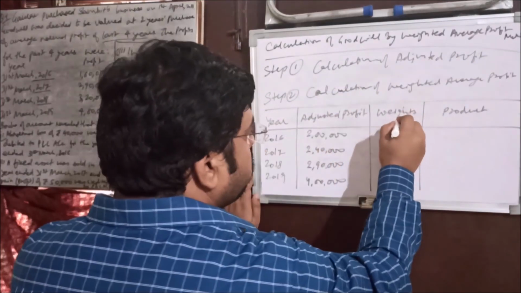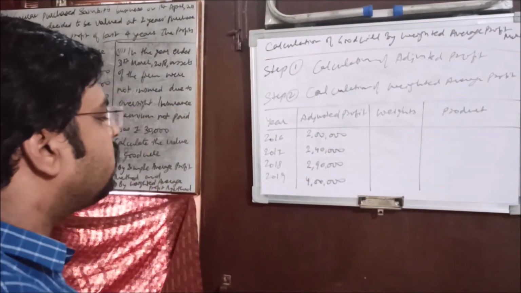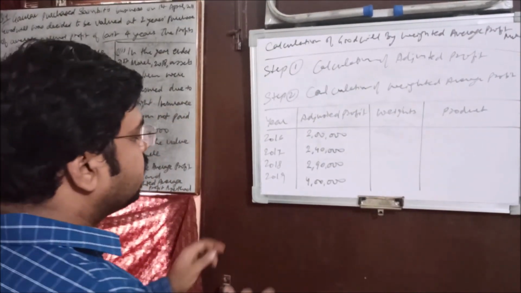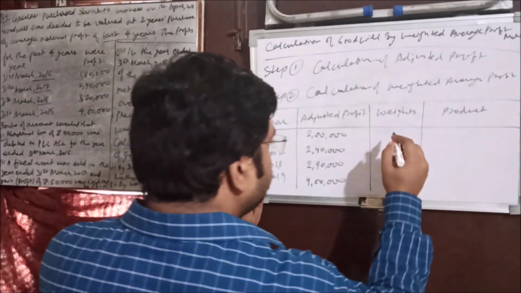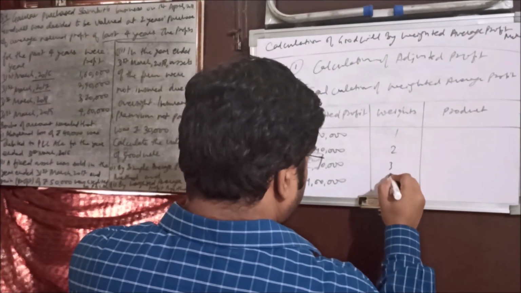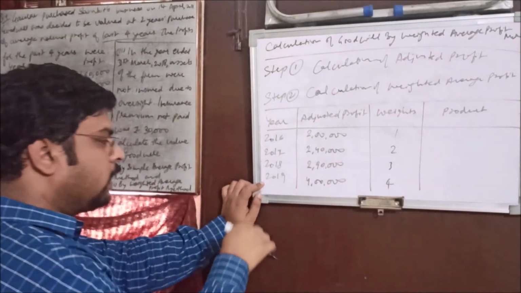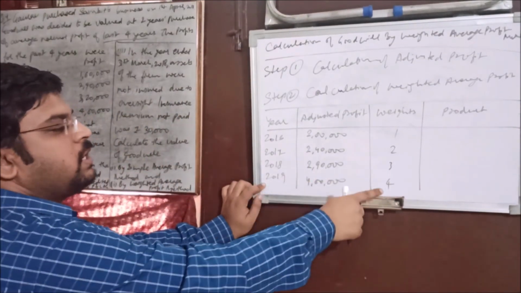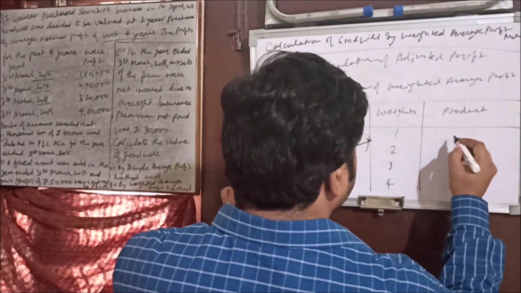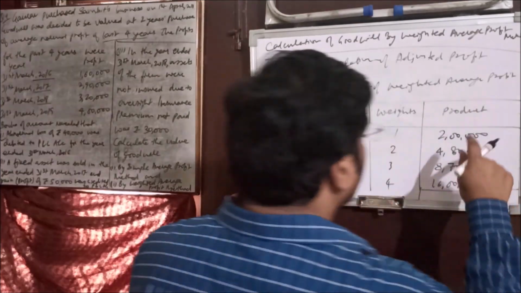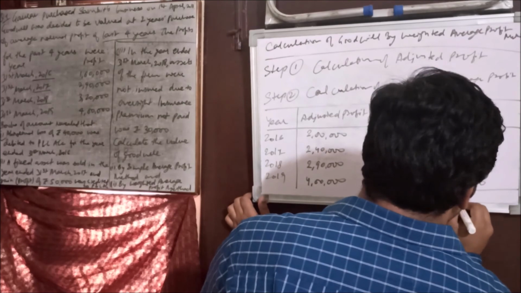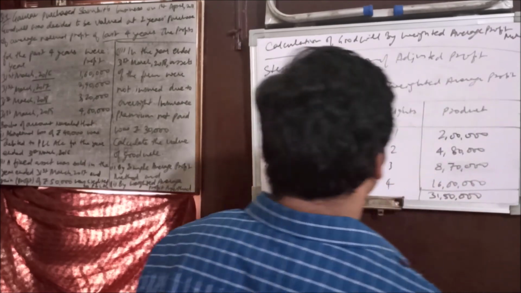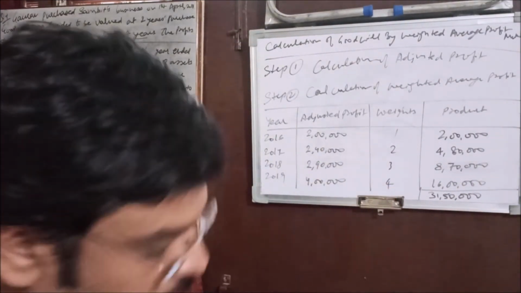Now we need to give the weights, and I told you that the weights are given in such a way that the recent year must get the highest weight. So let's do that. 1, 2, 3, 4. You saw that this is the recent year and it has got the highest weight. Now let's do the multiplication. Now we have to make the total of that. What is the total? Let's see. 31,50,000. Alright, now we'll go to step 3.